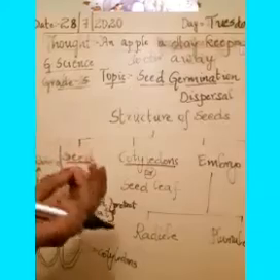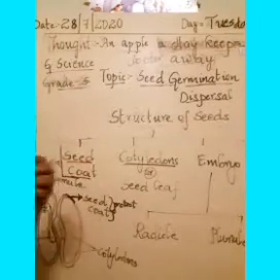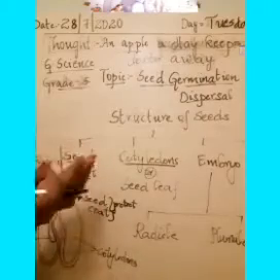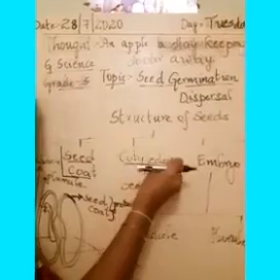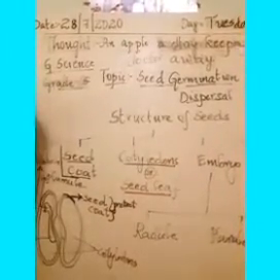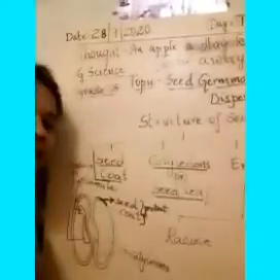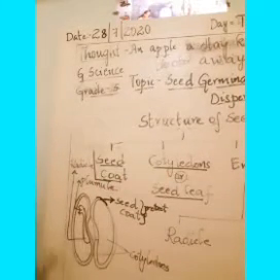When you open it, you will get two seeds, that is nothing but the cotyledons. The fleshy part is called cotyledons, or we can call it seed leaf. So what is the purpose of these cotyledons? What is the use?